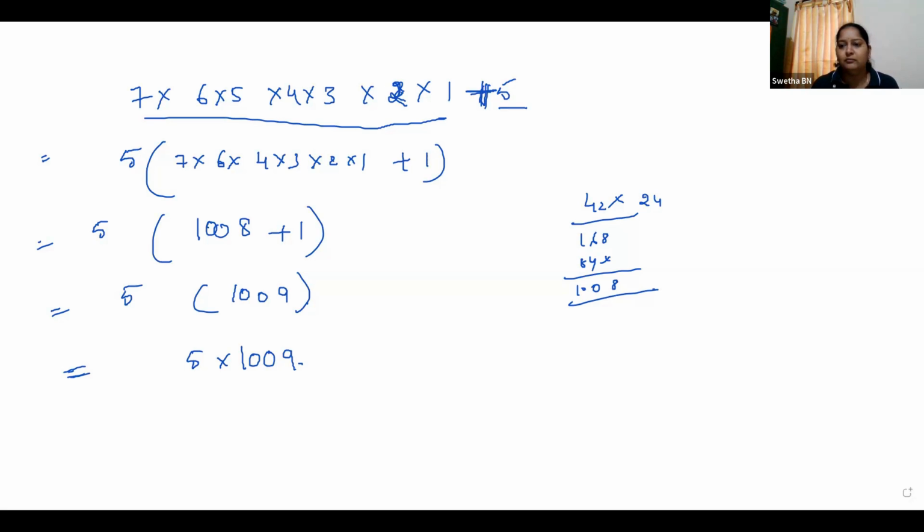Panchami got the answer: 5 into 1009. Okay, good. Now we have 5 into 1009, a product of primes, so it is a composite number. You can write directly; they have given that it is a composite number, we just have to show it. I think Shreya understood the sum. We'll go for the next one.